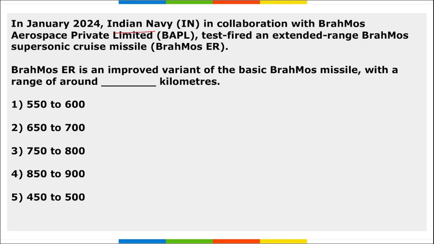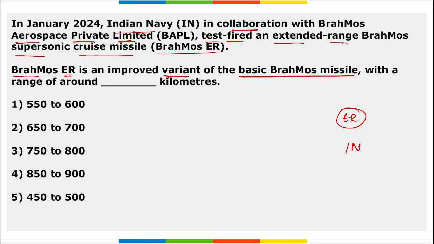In January, Indian Navy, in collaboration with BrahMos Aerospace Private Limited, test fired an extended range of the BrahMos supersonic cruise missile. So this BrahMos extended range missile was tested recently by Indian Navy. Question asked here is that this BrahMos extended range is an improved variant of the basic BrahMos missile with a range of around dash kilometers.